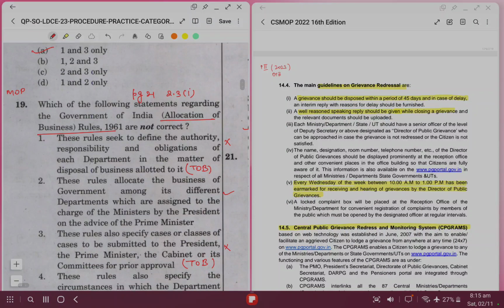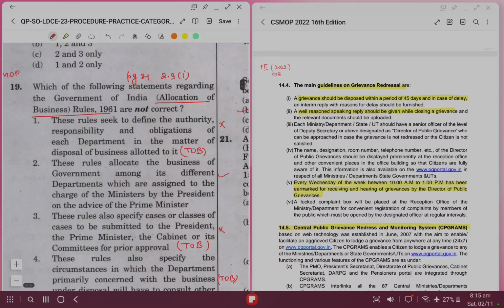Question 19. Which of the following statements regarding the Government of India AOB 1961 are not correct? So we have generally 2 rules: allocation of business rules and then transaction of business rules. So students have a lot of confusion between these 2 rules, and UPSC checks the knowledge of student about the basics of these 2 rules, and that's why this question is here.